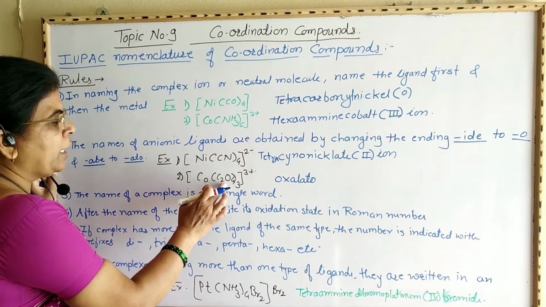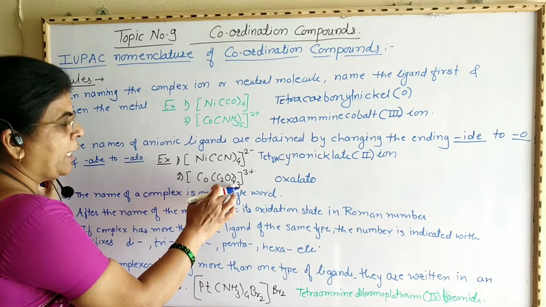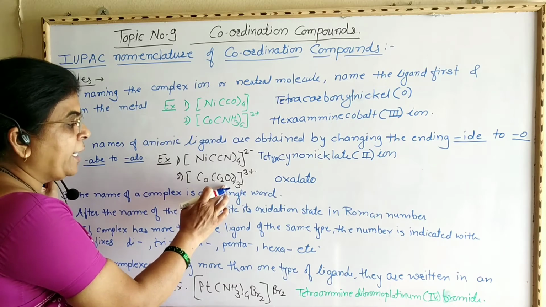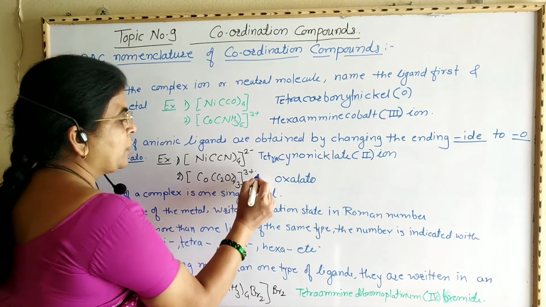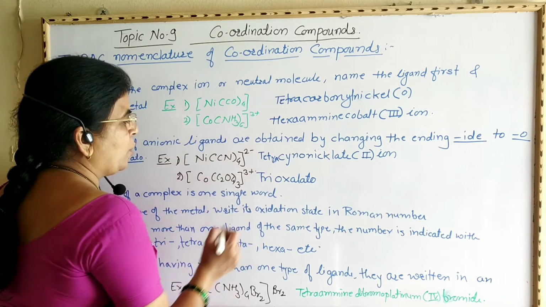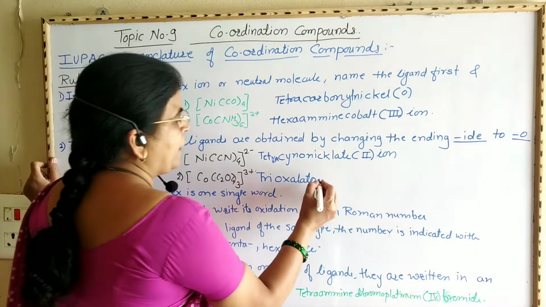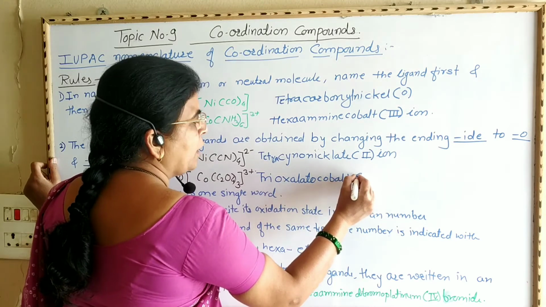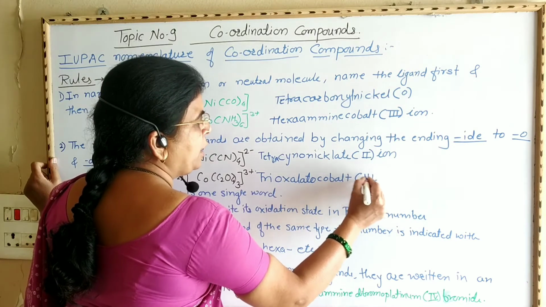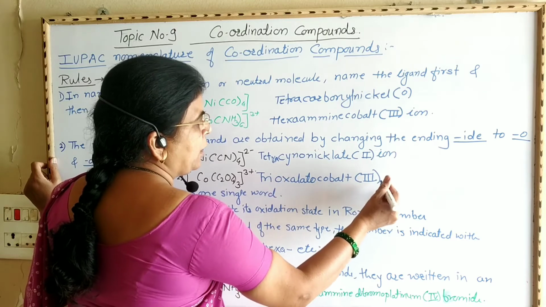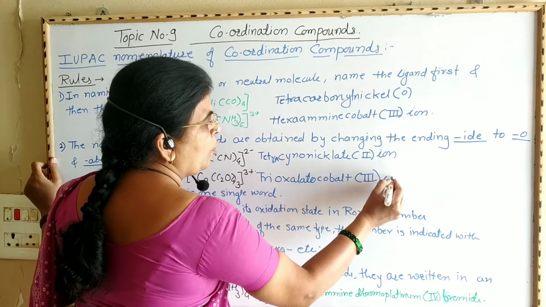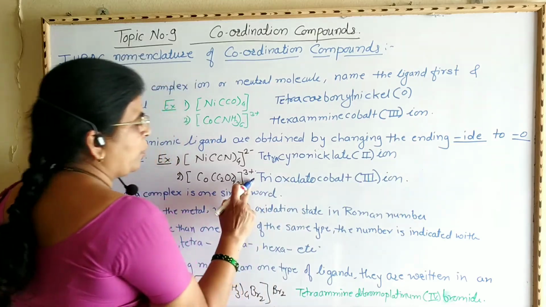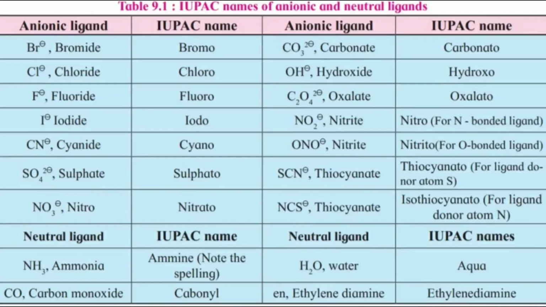Now here there are 3 oxalate. Now it is a bidentate ligand, therefore it becomes trioxalatocobalt. Now here the oxidation state of cobalt is +3, therefore write here 3 in Roman numerals, and here there is a charge, so write here ion.